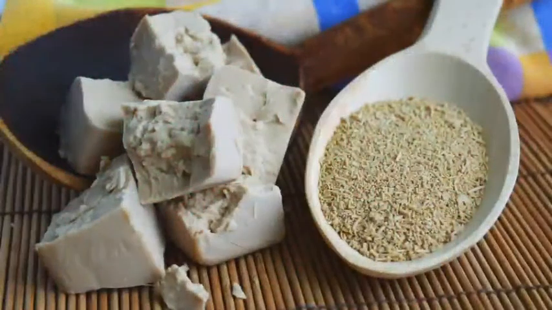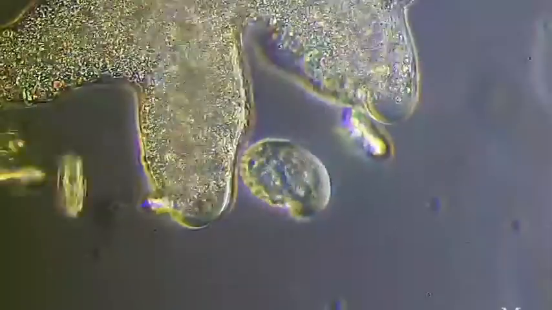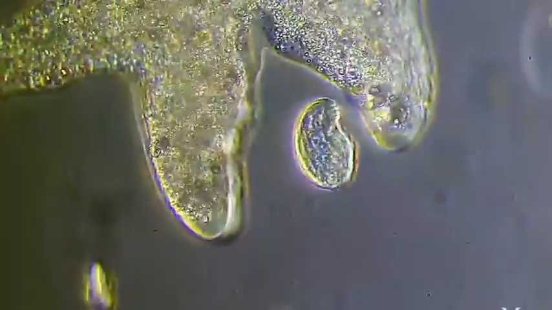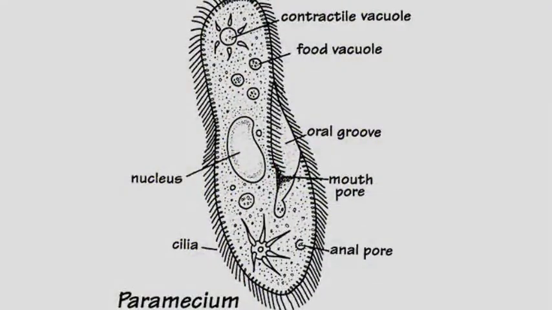Yeast is a unicellular organism. You have read about that in class 7. You also have read about amoeba. It is also a microscopic organism and it is an example of protozoa. Other examples like Paramecium, it is an example of protozoa.